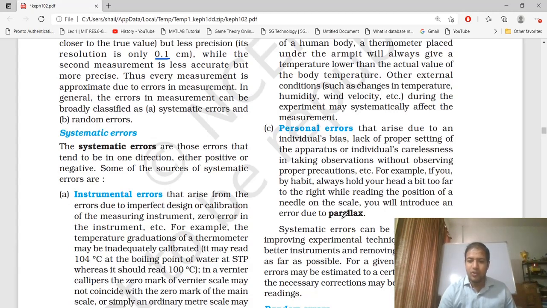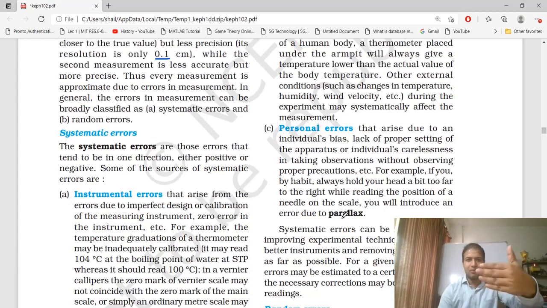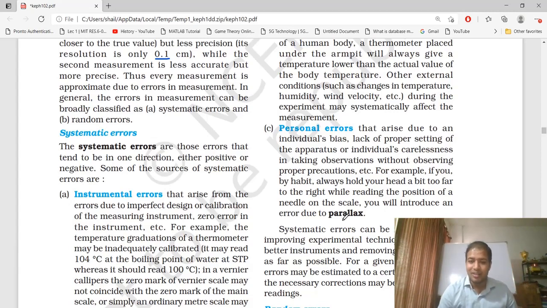Parallax means that because the scale is transparent, you see each mark through some angle. So you will introduce a personal error due to your bad habit.